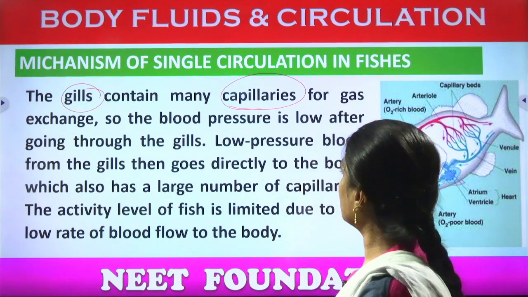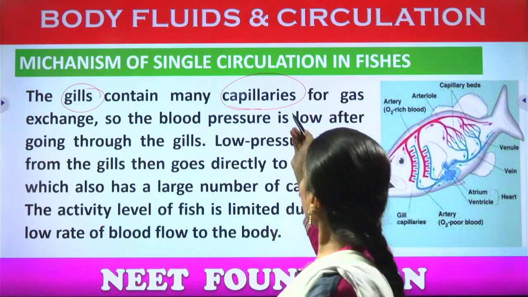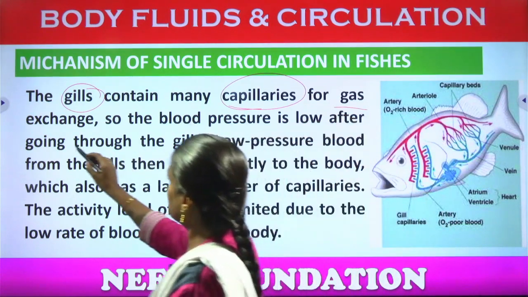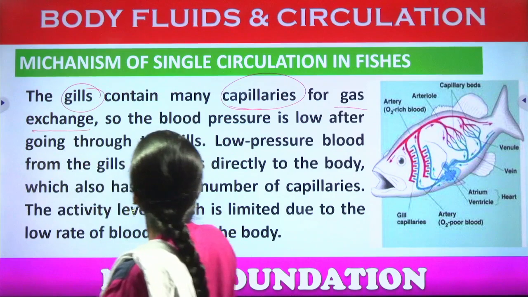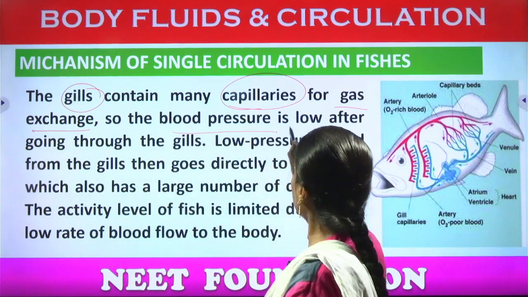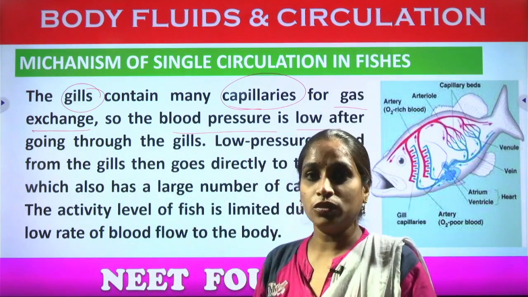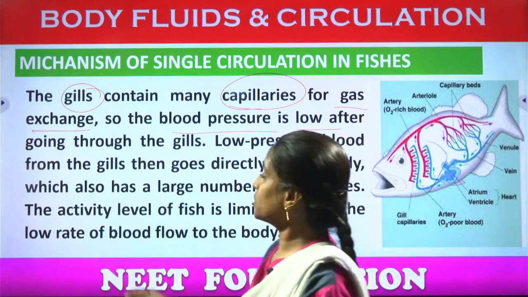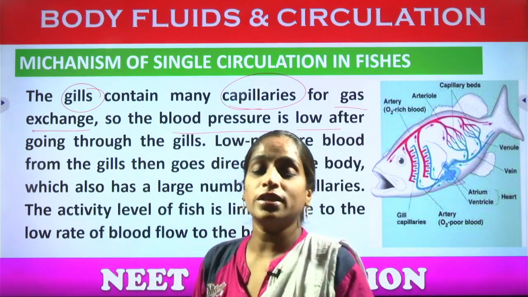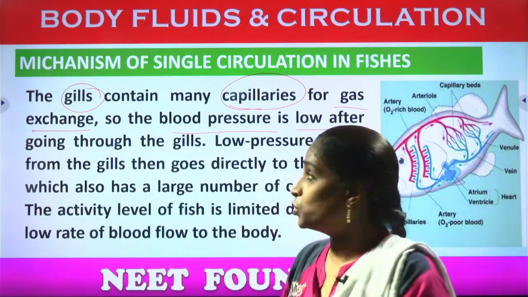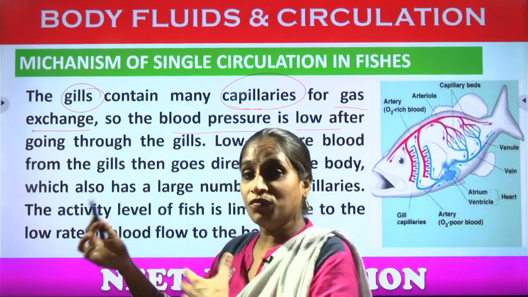Okay, let us see here. The capillaries for gaseous exchange, that is what we have discussed previously. So the blood pressure is low. Okay, so the blood pressure is low, it seems, as the oxygenated molecules are entering into the fish body through the gills. So meanwhile what happens?